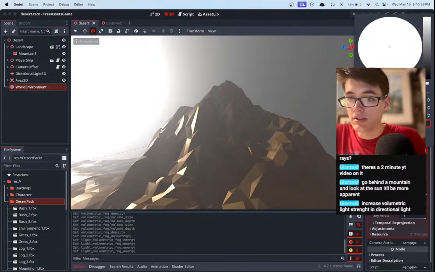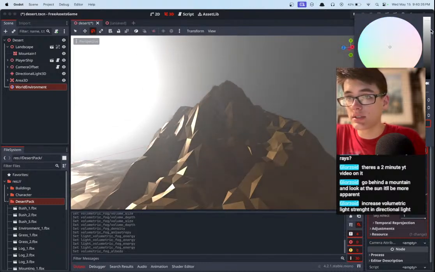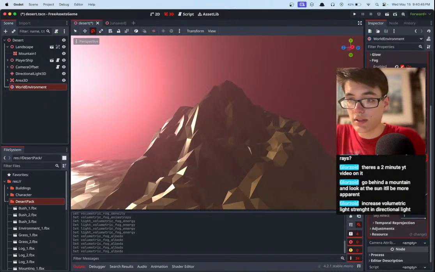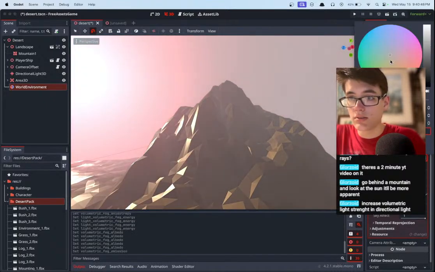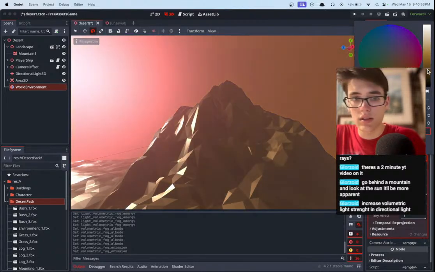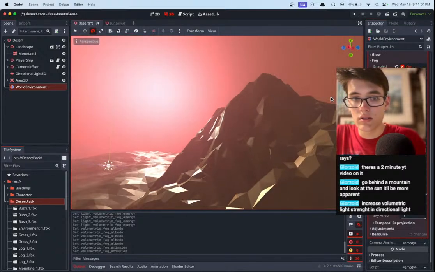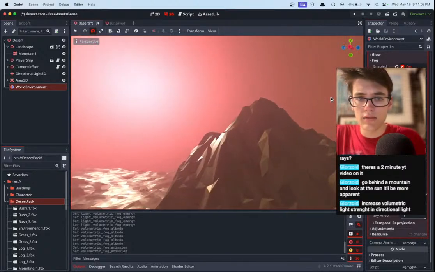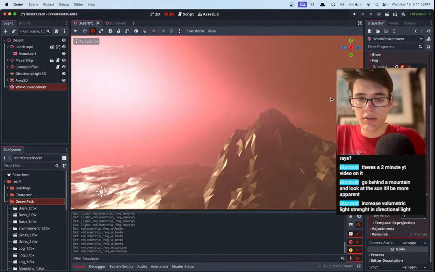What's that? Okay, so we want our sun color. I feel like if we make it a little red, because it's a desert, you know, and it's also sci-fi, we could definitely get some good stuff going there. A red sun. And then we want the fog that's around, since it's a desert, to be more of a brown type of thing. A dull brown. Any fog sitting around on the ground would have more of a dull brown look. Okay. There we go. Behold the ray.